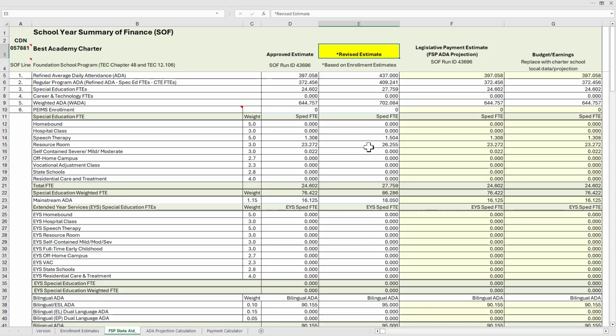But again, there is no requirement of the charter school to submit revised estimates. Ultimately, the first payment to the charter school in September will be based upon the latest approved estimate data. Finally, with regard to both the approved estimate and revised estimate column, there is no data permitted in these columns.